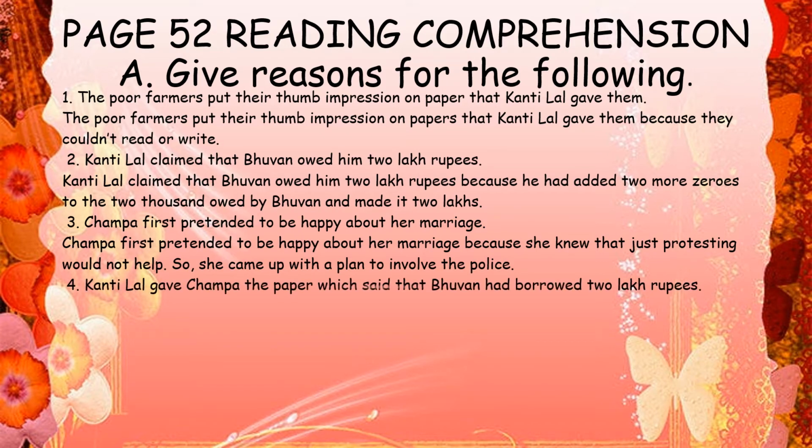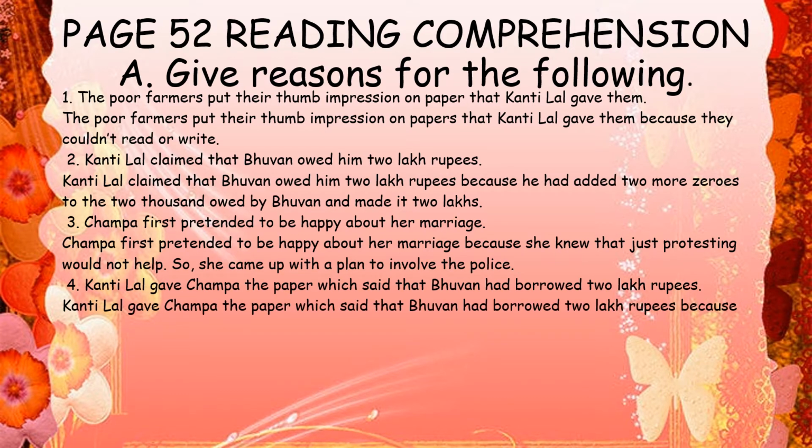Fourth one. Kantilal gave Chamba the paper which said that Bhuvan had borrowed 2 lakh rupees. Now why did Kantilal give Chamba the paper? Kantilal gave Chamba the papers which said that Bhuvan had borrowed 2 lakh rupees because that was Chamba's request to him before they got married. So that was the only request for their marriage which Chamba had asked.